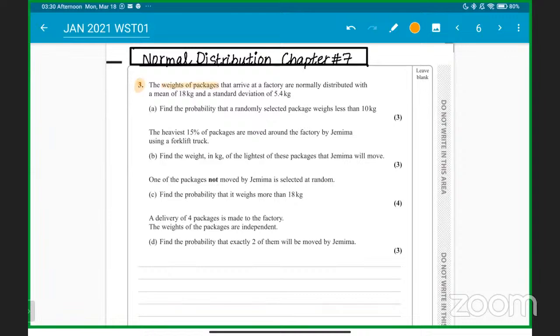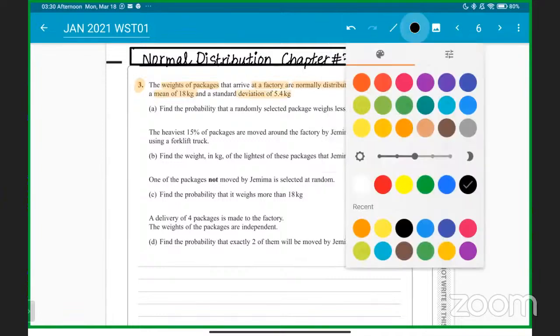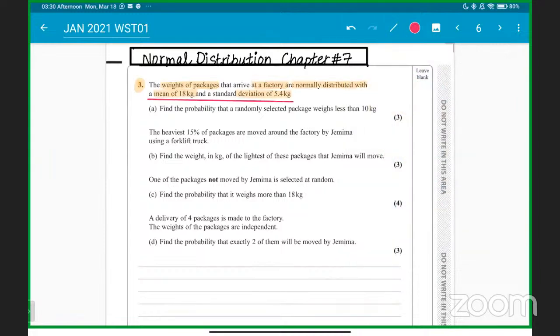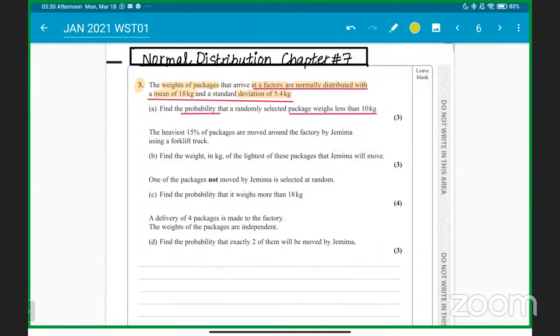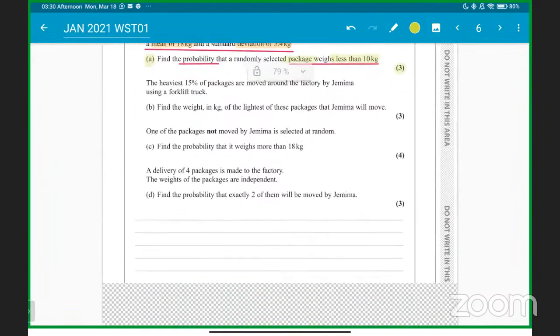Can you guys hear me right? The weights of the packages that arrive at a factory are normally distributed with a mean of 18 kg and a standard deviation of 5.4 kg. The mean is given and the standard deviation is given as well. We have to find the probability that a randomly selected package weighs less than 10 kg, for 3 marks. So it's a very basic question.